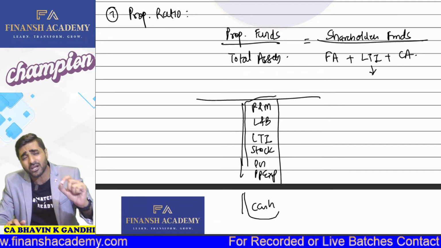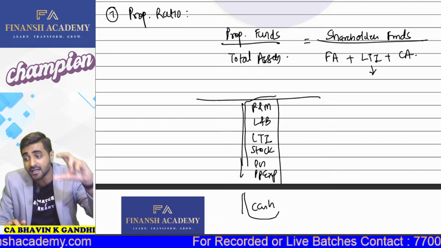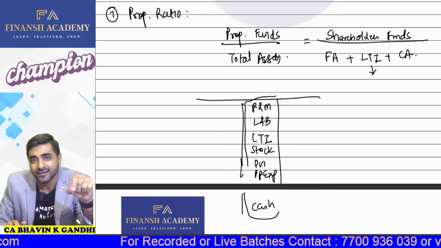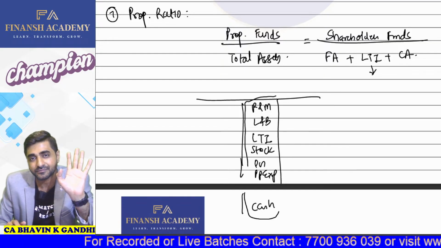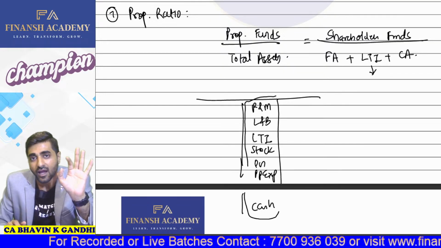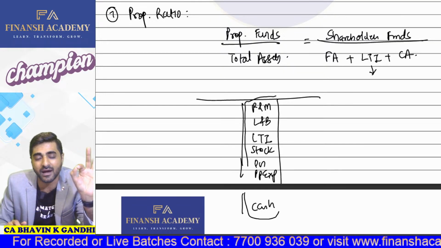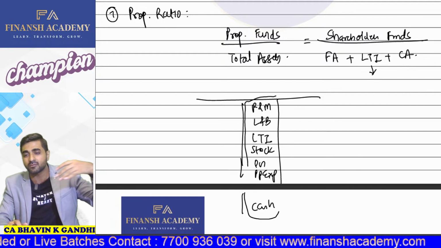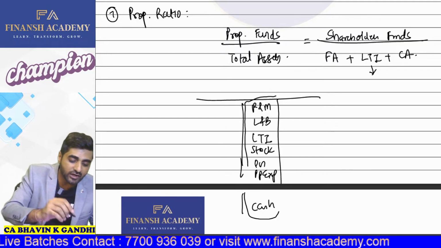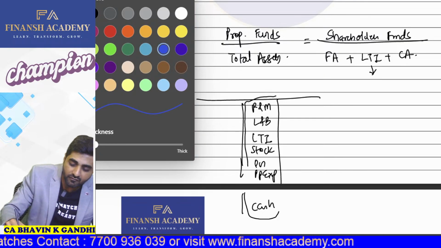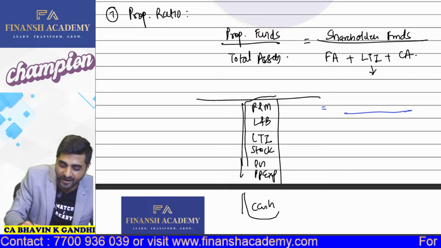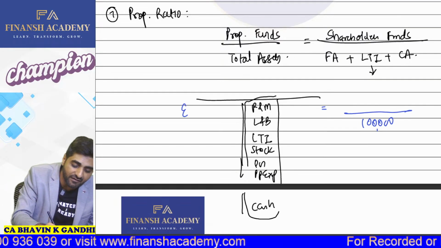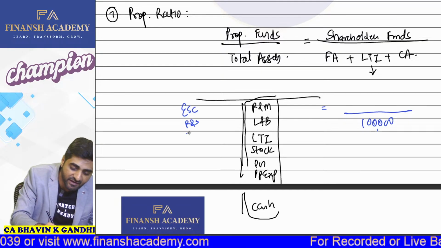Yes, sir. In this particular ratio, we need to check that in this total of assets, how much money the shareholders are blocking and how much money is blocked by others, that is, debenture holders, banks, long-term loans, etc. So let's say, for example, we have the total of the asset side as 1 lakh. And here on the liability side, we have equity share capital, reserves and surplus, and preference shares.